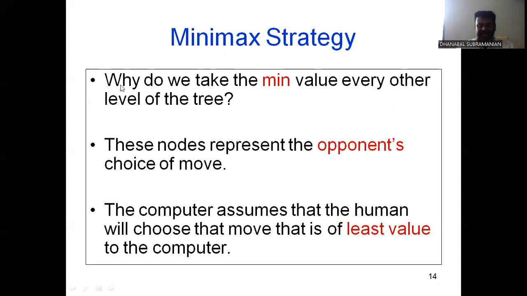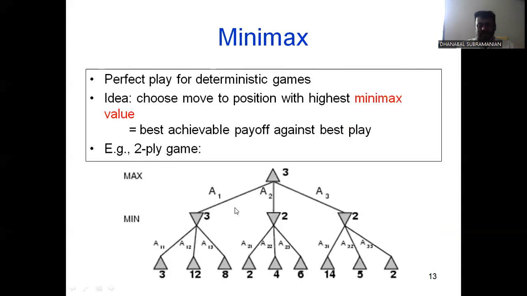Minimax strategy. Why do we take the minimum value at every other leaf level of the tree? These nodes represent an opponent's choice of move. The computer assumes that the human will choose the move that has the least value to the computer. In a minimax strategy, you choose the minimum value to travel from the source, the initial state, to the end state.